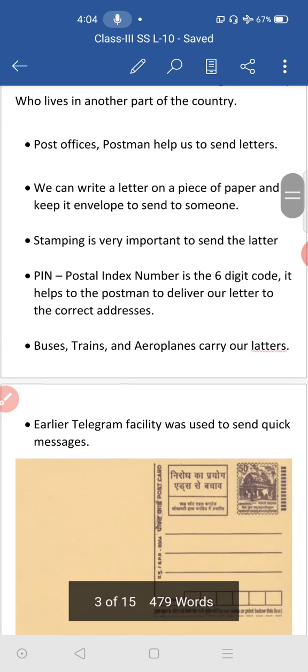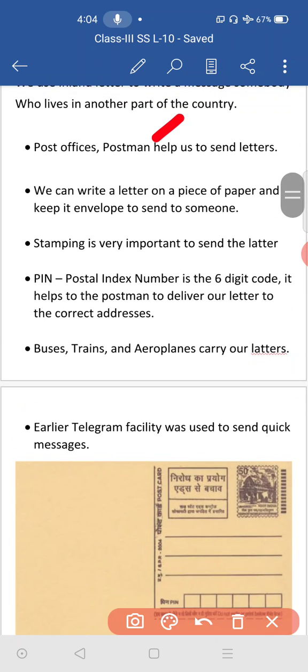Then see here, post offices. The postman helps us to send letters. After writing the letter we put it in the post box. Then the post office collects all those letters, and with the help of the postman it reaches the letter to the correct address. Then we can write a letter on a piece of paper and keep it in an envelope to send to someone. It means first we write a letter on paper or white paper, and after writing that we keep it inside the envelope.